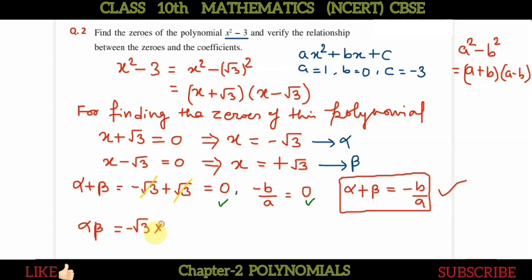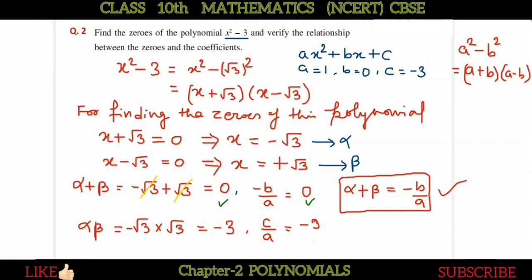Alpha is minus root 3 and beta is root 3. So this is root 3 into root 3, which is 3, with the minus sign, so it is minus 3. Now alpha into beta should be equal to c by a. So we will see what value of c by a is obtained here.